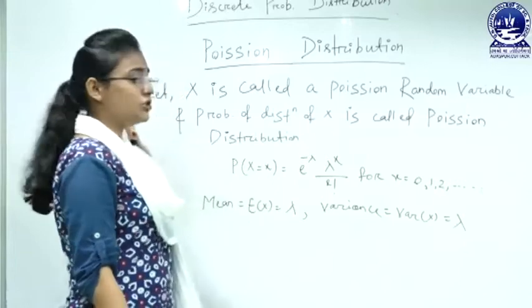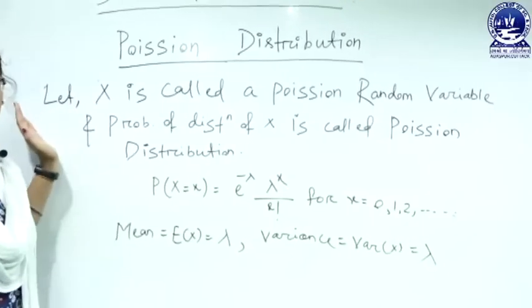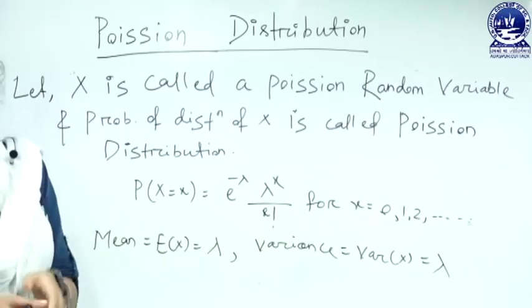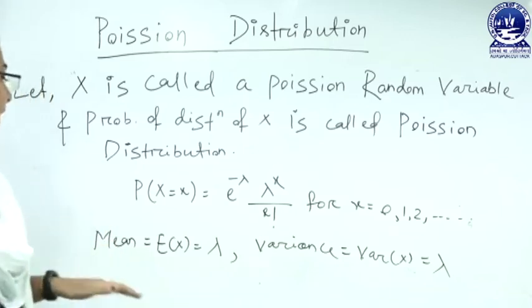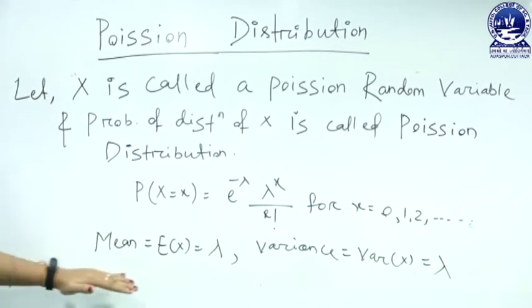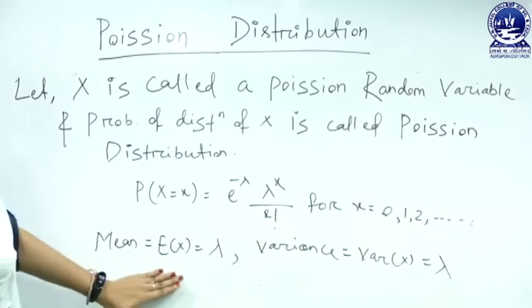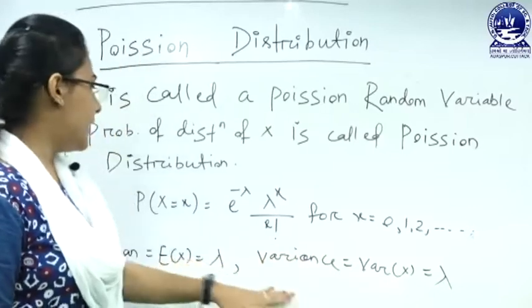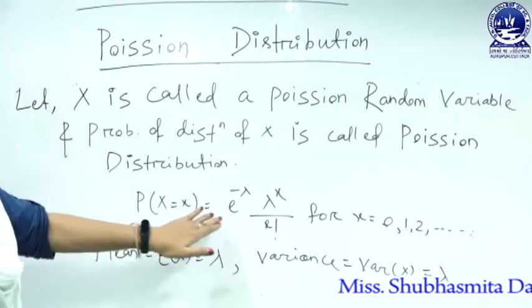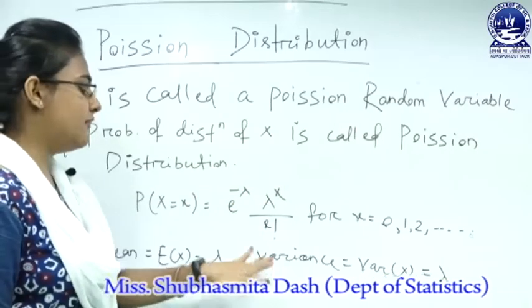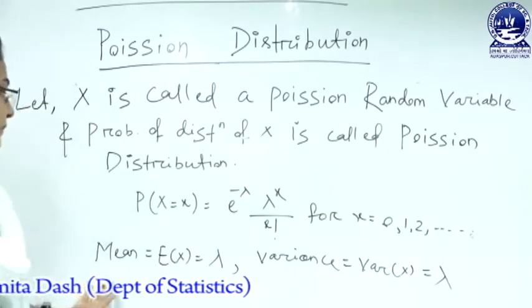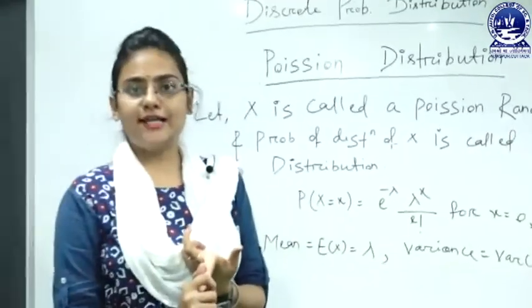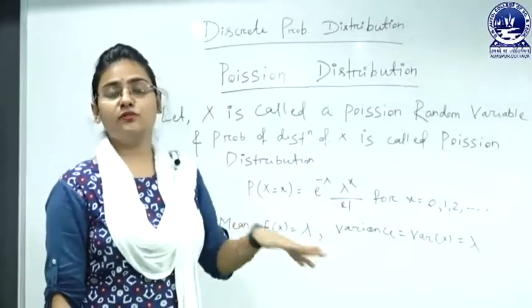The Poisson distribution always takes non-negative values, meaning it always starts from 0, whereas the Bernoulli distribution has only two values, 0 and 1. In the case of the Poisson distribution, the mean, which is the expected value, that is the expectation of x, is equal to lambda, and the variance of x is also equal to lambda. As we put in the probability mass function e to the power minus lambda, lambda to the power x divided by x factorial, we get the expected value lambda and the variance lambda. The property of the Poisson distribution is that the mean and variance are always equal, that is lambda.